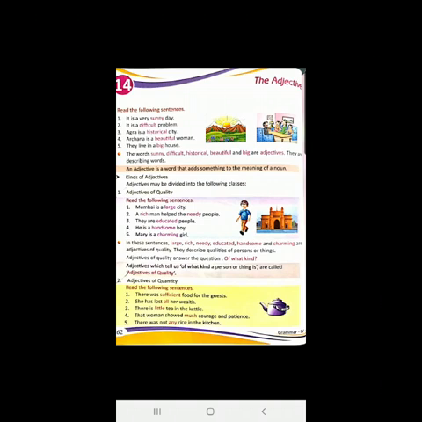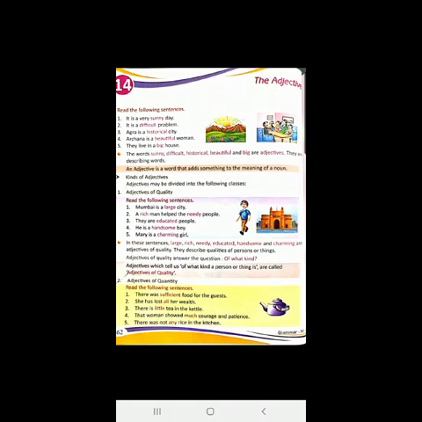Let us read. Mumbai is a large city. A rich man helped the needy people. They are educated people. He is a handsome boy. Mary is a charming girl. Children, here city, man, people, boy, girl, these are nouns, okay? And the adjectives are highlighted with red.